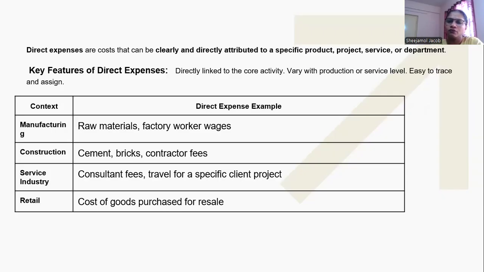Then what are the direct expenses? It is related to different contexts. In a manufacturing context, the direct expenses are raw materials, factory worker wages, etc. For construction industries, it is different: cement, bricks, contractors' fees, etc. come under direct expenses. In service industries, it varies with consultant fees, travel for a specific client or project, etc. In retail industries, the cost of goods purchased for resale comes under direct expenses.